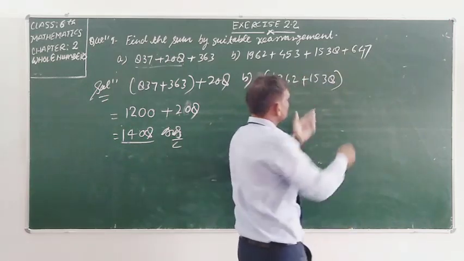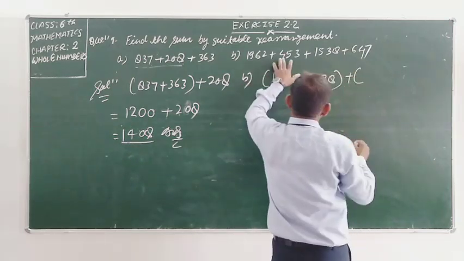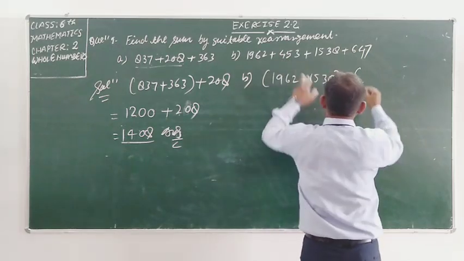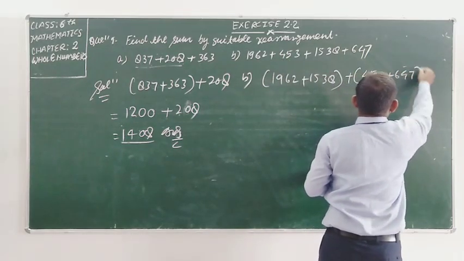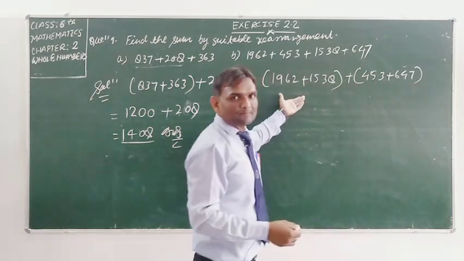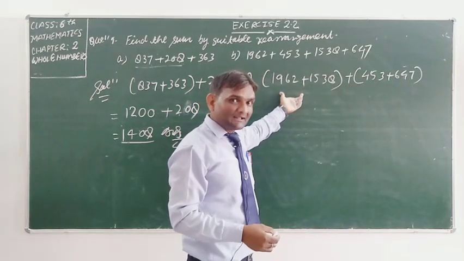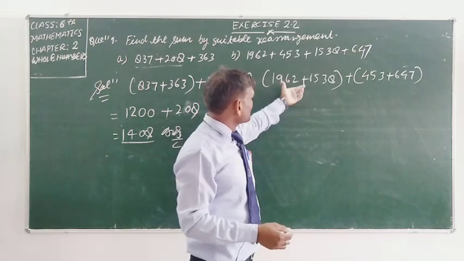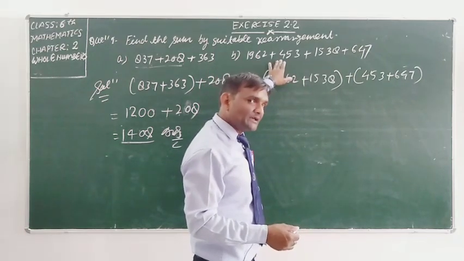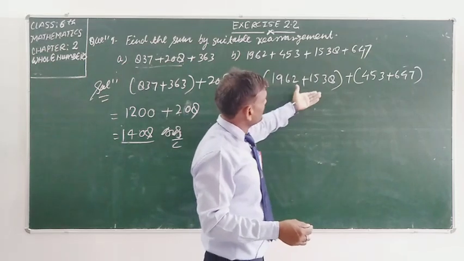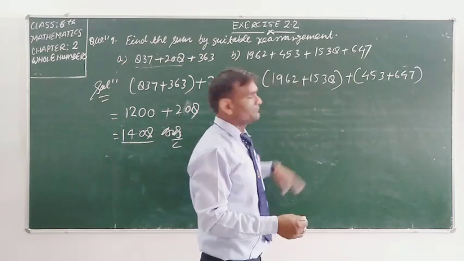We make a group and the remaining two numbers we make the other group, 453 plus 647. Like this. It depends on your common sense. You can look, think and make groups of the numbers.